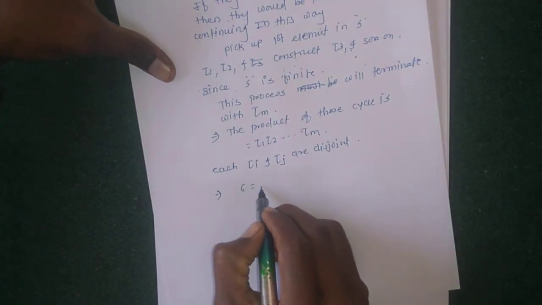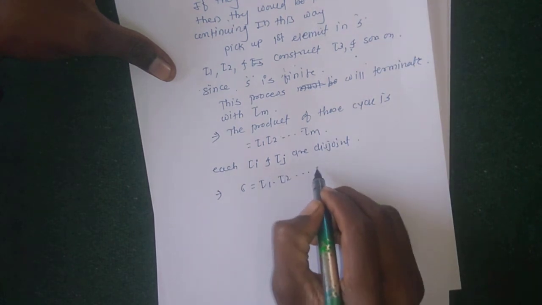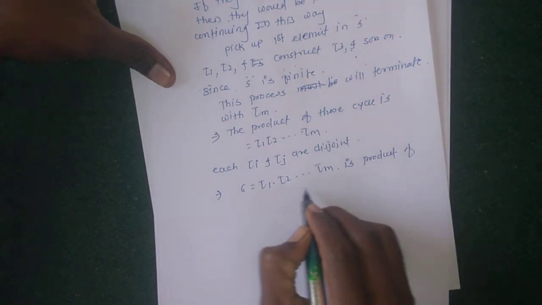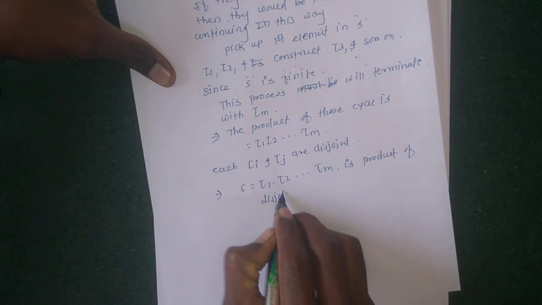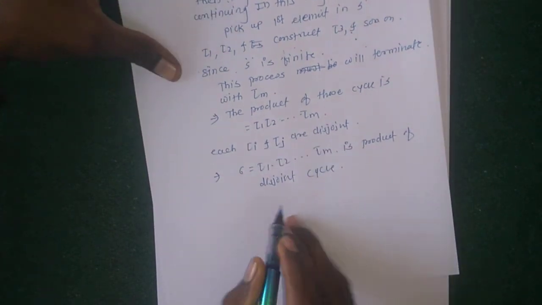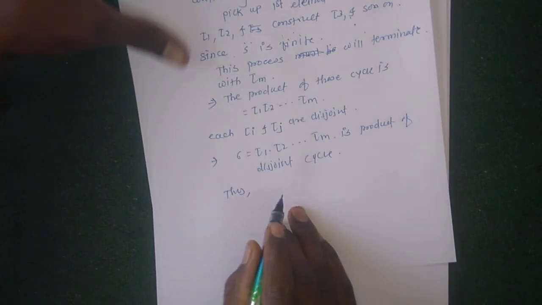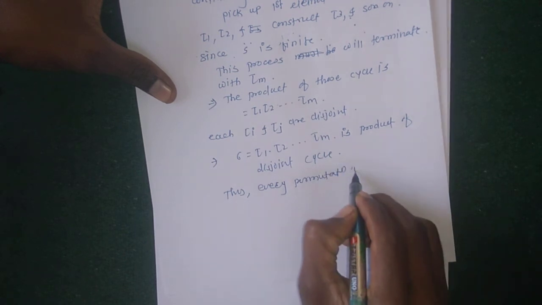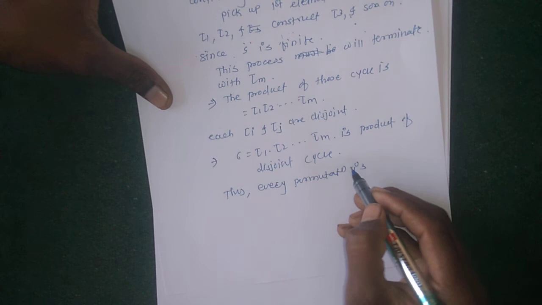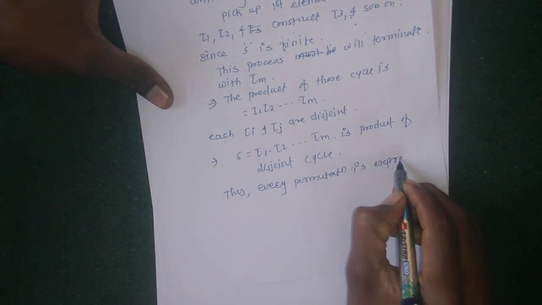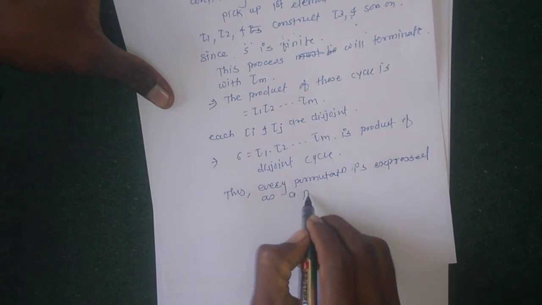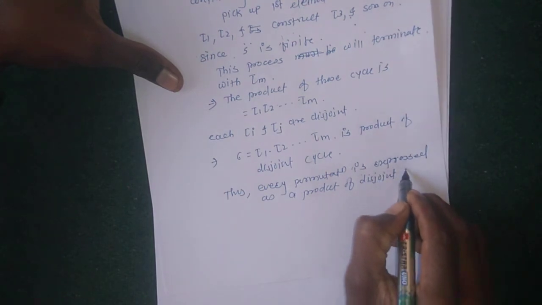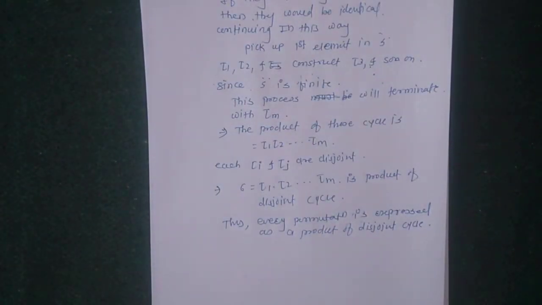Which implies that σ equals τ1 τ2 up to τm, a product of disjoint cycles. Thus every permutation is expressed as a product of disjoint cycles. This is the proof of the theorem.